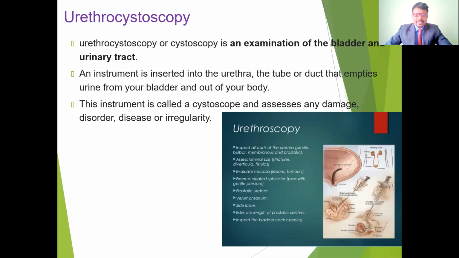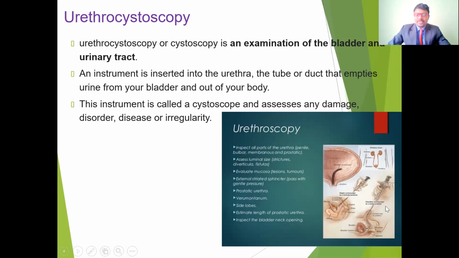Another special test is the urethrocystoscopy. Here the special instrument is nothing but a cystoscope. It is an examination of the bladder and also the urinary tract. If you see this instrument, this is the cystoscope, and it is inserted into the urethra, the tube or duct that empties the urine from the bladder out of the body. So this instrument is called the cystoscope.